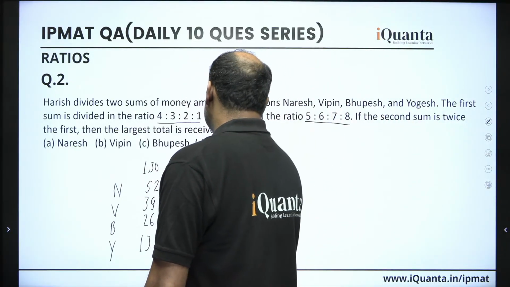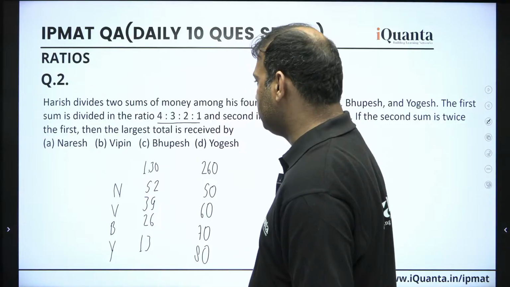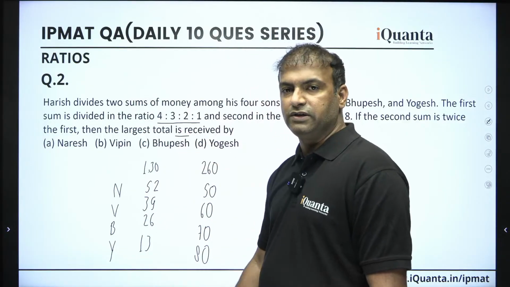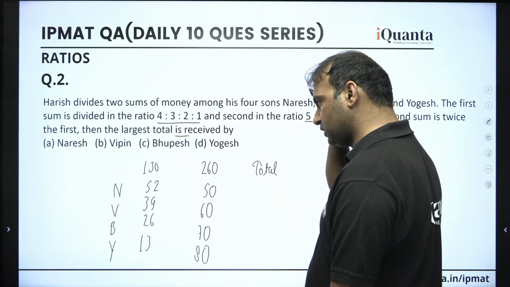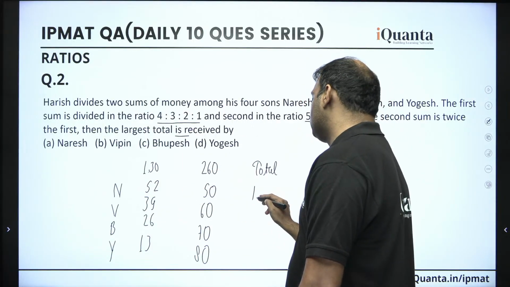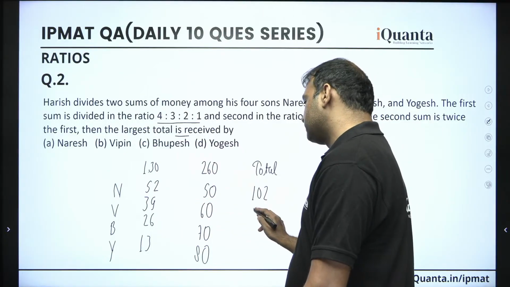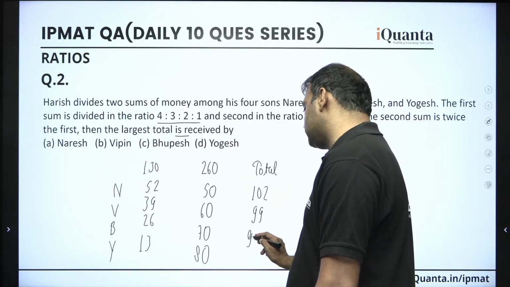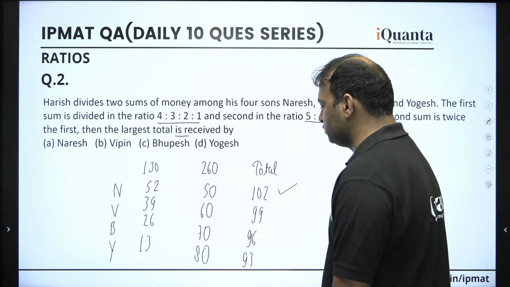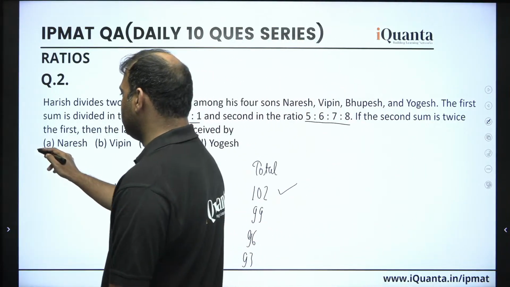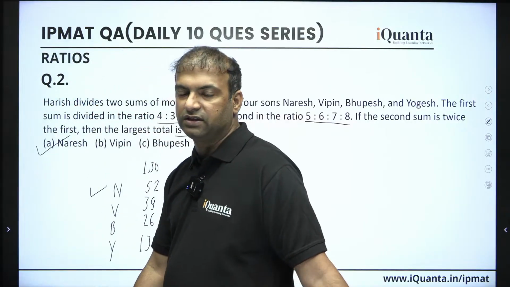Now let's just solve the question. The final question is: the largest total received by. So let's quickly find the total amount with each individual. Naresh gets 52 plus 50, which is 102. The next person gets 99, the next person gets 96, and the last person gets 93. So obviously the largest is 102 with Naresh. So that's why Naresh is the answer. I hope you guys understand it.